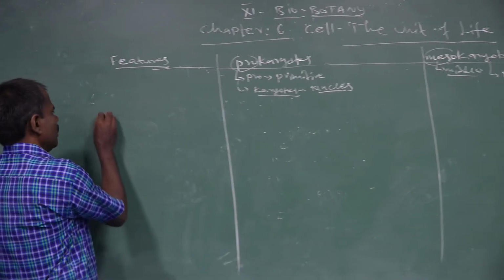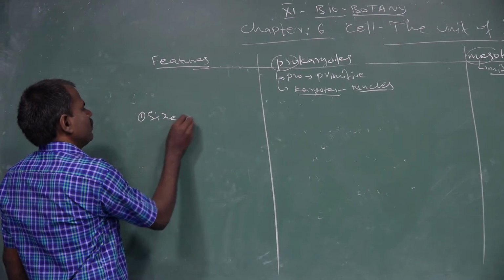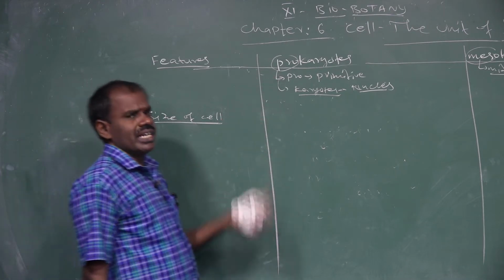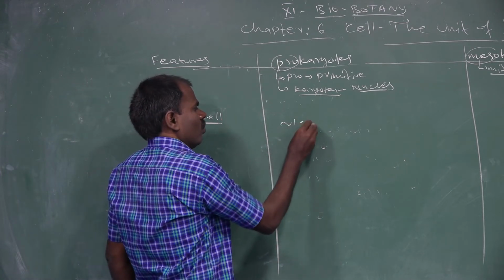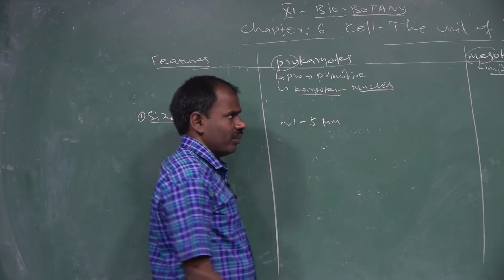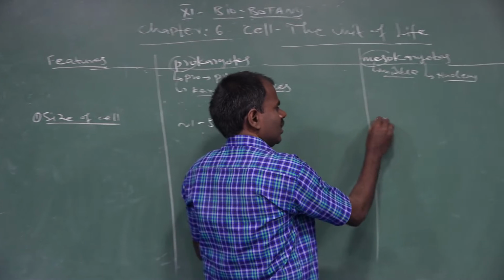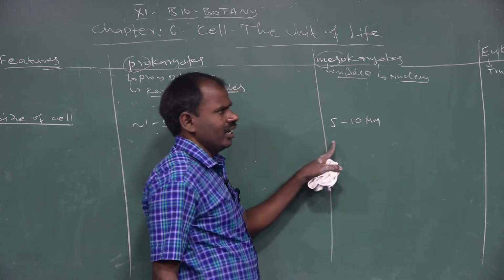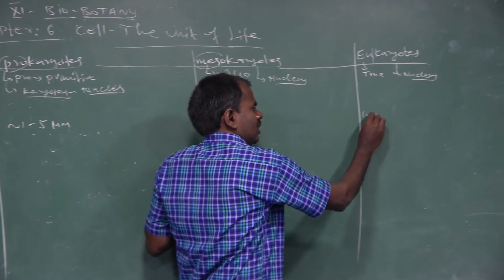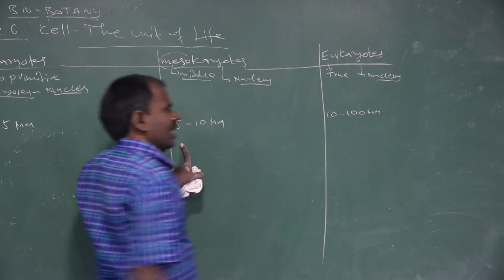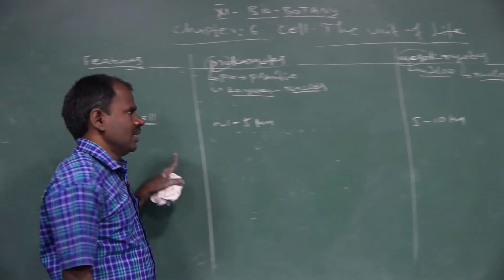The first point is the size of the cells. The size of prokaryotic cells is 1 to 5 microns. In mesokaryotic cells it is 5 to 10 microns, and eukaryotic cells are 10 to 100 microns in size. The next one is nuclear characters.